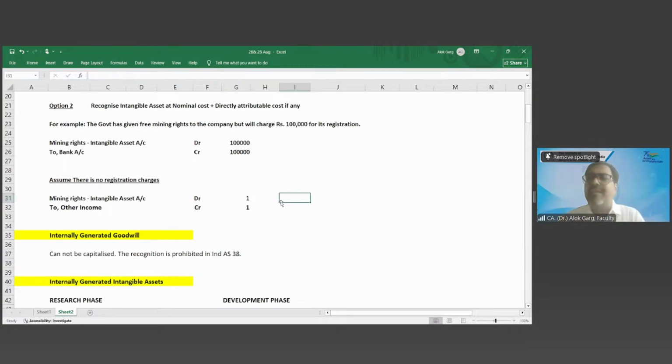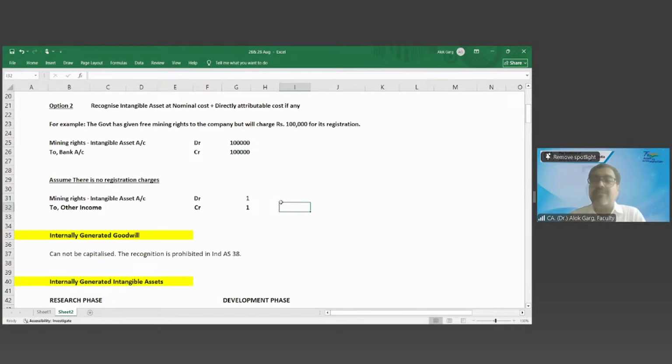You are not paying any money for that internally generated goodwill. It is like you are doing good karma and building your name. It is just a result and output of karmas. You understood karmas, right? So you are doing a good job and that's how you're building your name. That's goodwill. So internally generated goodwill recognition is prohibited.